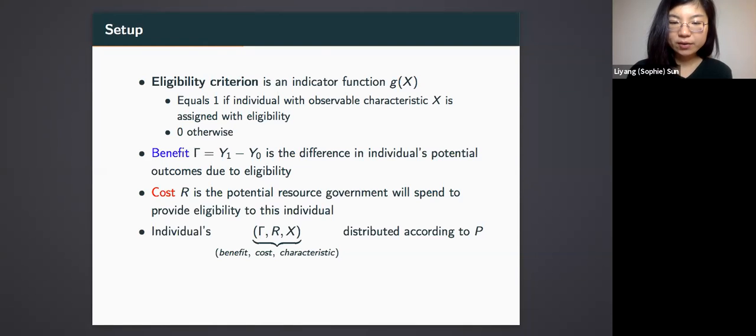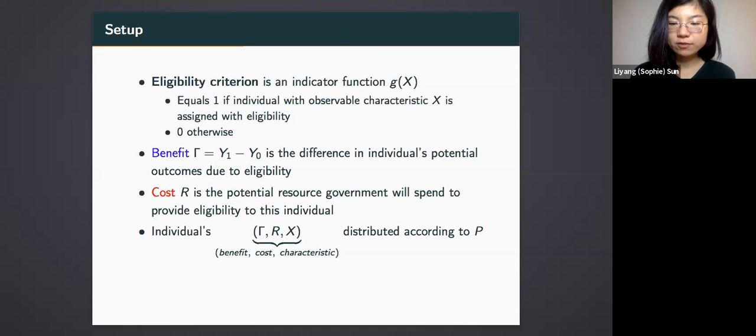So by eligibility criterion, I mean an indicator function g of x, which is equal to 1 if an individual with observed characteristics x is assigned with eligibility and 0 if not. There are two other random variables of an individual relevant for determining the optimal allocation, which are benefit and cost. I use gamma to denote the benefit, which is defined to be the difference in individuals' potential outcomes due to eligibility.